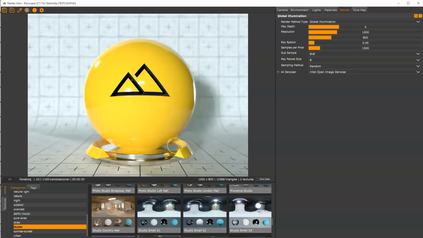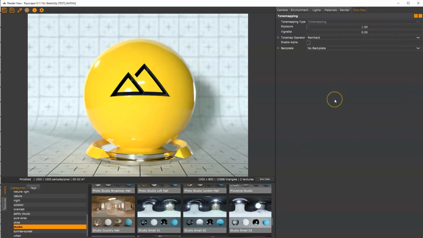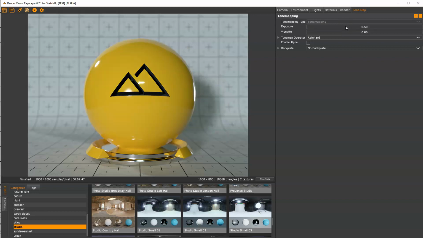Lastly, let's tweak the look of our image a bit. We can do that by going through the tonemap settings. The tonemap settings won't actually restart your render. So we rendered now thousands of our 1,000 samples, and tweaking our tone mapping doesn't restart anything. So we can tweak our exposure. You'll see it update in real time, but it won't start re-rendering. Let's have an exposure of 0.8.